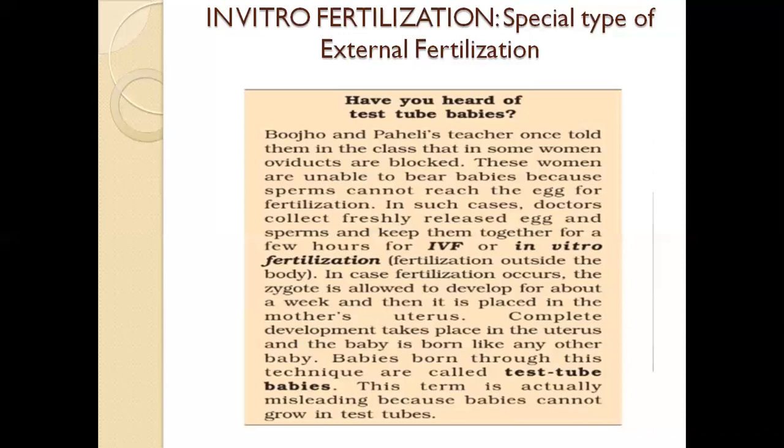Once a zygote is formed, under suitable conditions, it is fitted into a strong uterus. That is, it is fitted into a healthy uterus in which it can grow into an embryo, thereby forming a fetus, and a child is given birth. So how exciting it is, using a process of external fertilization within internal fertilization, a completely revolutionized method has been created. This is all about in vitro fertilization.